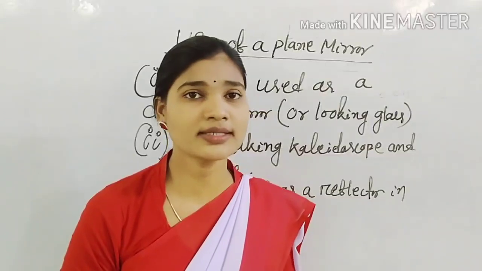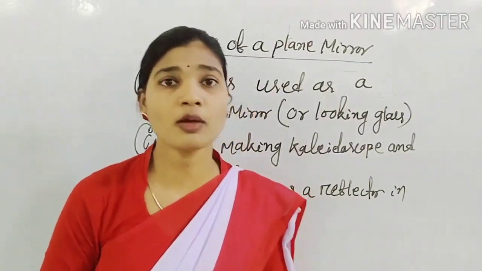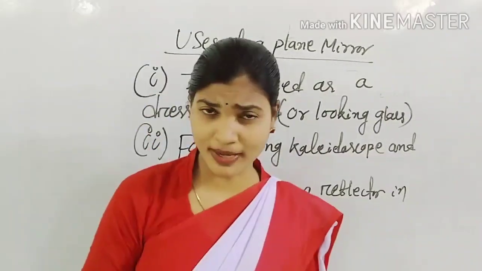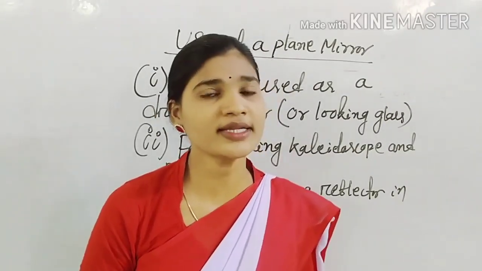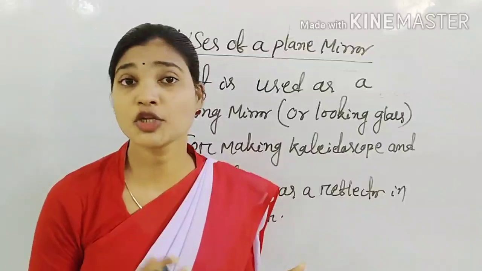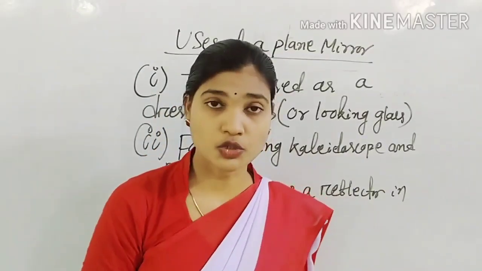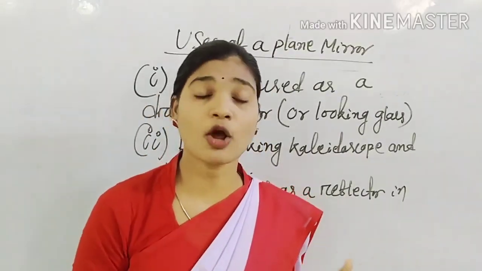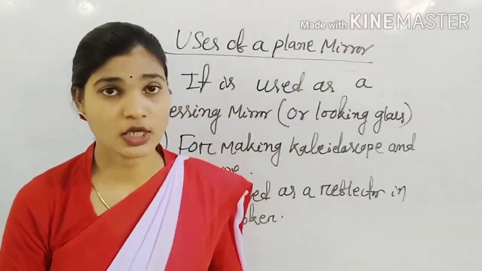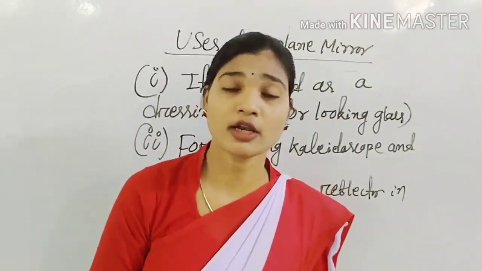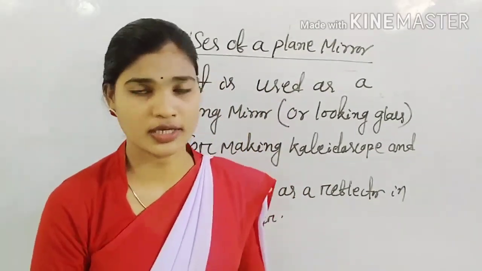What is real image or how is real image formed? When the rays of light get reflected from a mirror and actually meet at a point, then real image is formed. So the image which can be obtained on a screen is known as the real image. The image formed by a concave mirror is a real image.